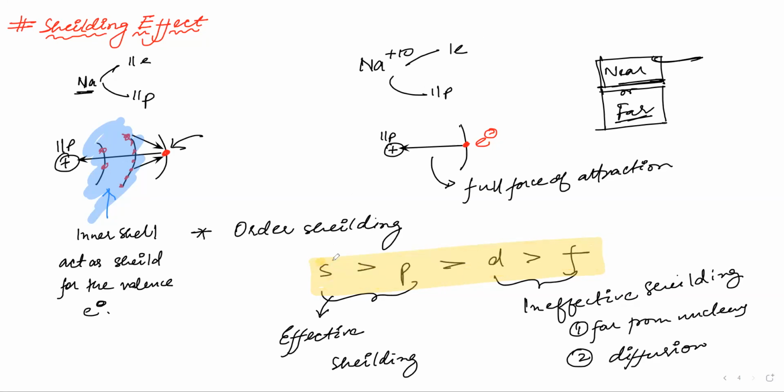S can shield most effectively, then P, then D, then F.